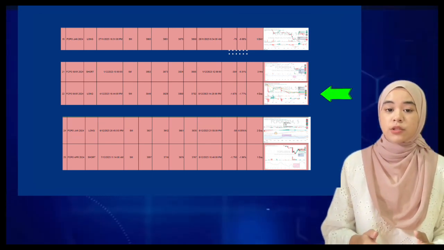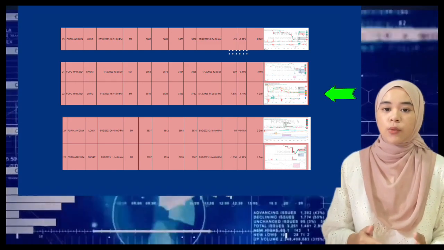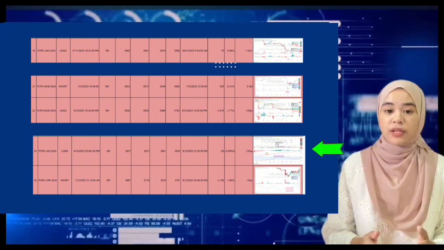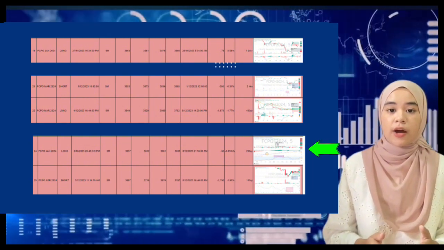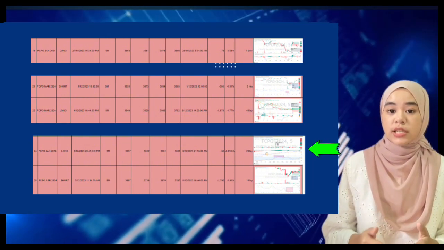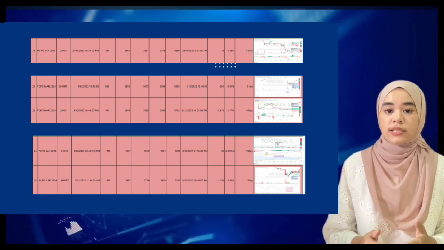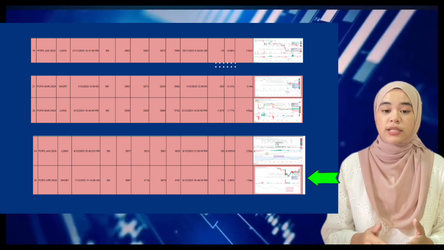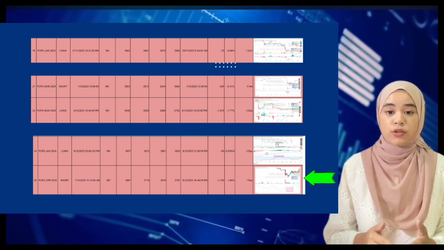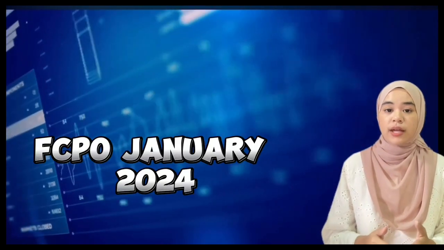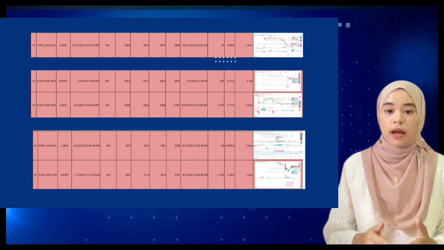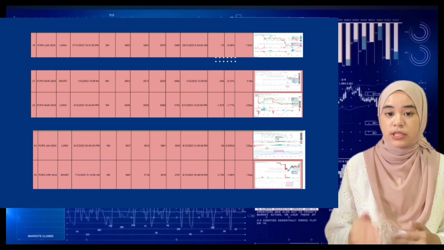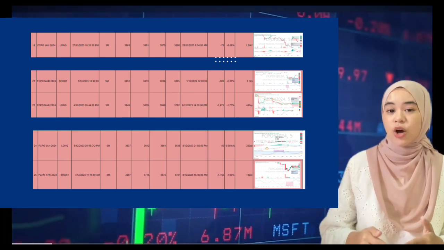Furthermore, on 4 December 2023, we also entered a long position for the FCPO March 2024 at the entry price of 3,849, and after 4 days, we closed the position and managed to lose about 1,675 ringgit. On 1 December, we entered a short position for the same FCPO, which is FCPO January 2024, with the entry price of 3,853 with only 3 hours, closed the position and lost 3,000 ringgit.